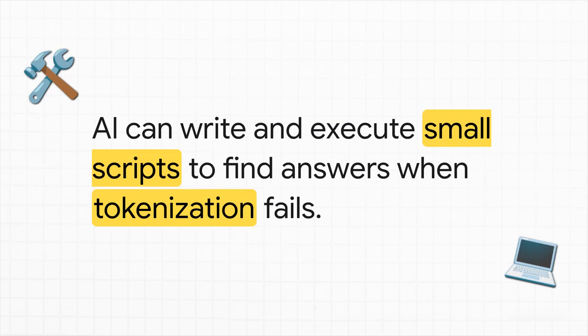So how do we fix this? Let's transition from uncovering the mystery to actually exploring the fix. The first approach the tech industry took was essentially a workaround. Think of it as the calculator versus brain solution. Since the AI's brain inherently lacks the ability to count letters due to that tokenization we just talked about, developers gave the AI access to tools. If it doesn't know the answer inherently, it can just write a little script to find out.